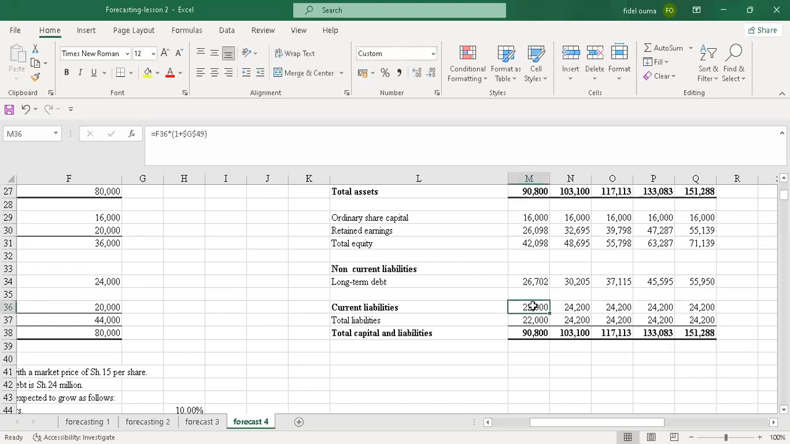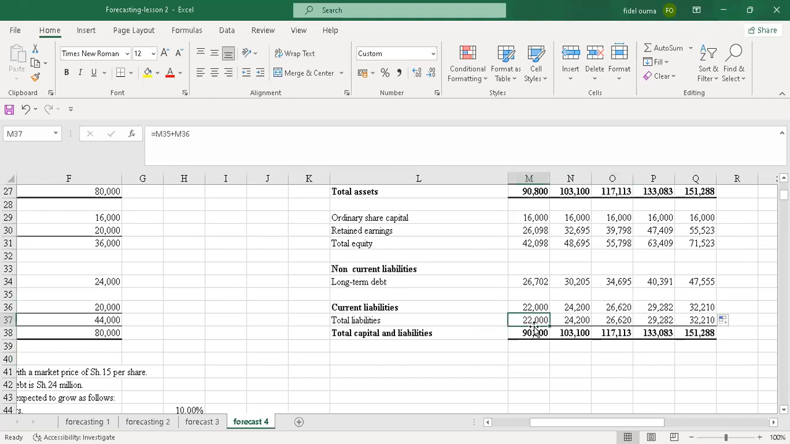I think there was a mistake here. We calculated this by the growth rate, so this was 1 plus G49. I didn't lock this here. That was the mistake. So let me lock this with an F4 and I enter. Once I enter, let me just drag it. When I drag it, these values will change automatically.